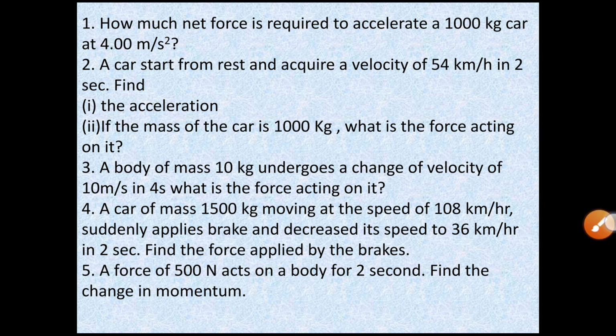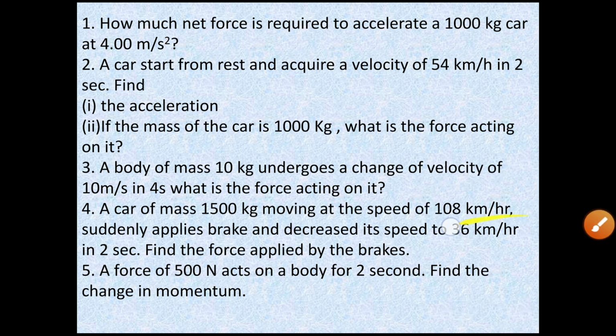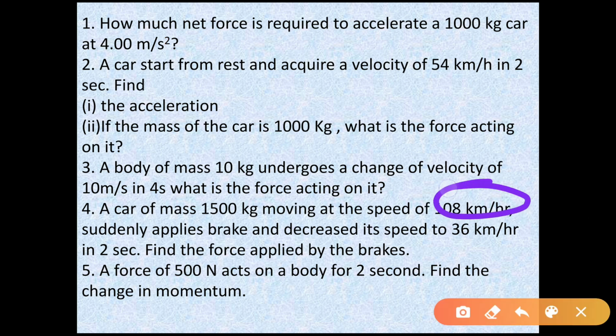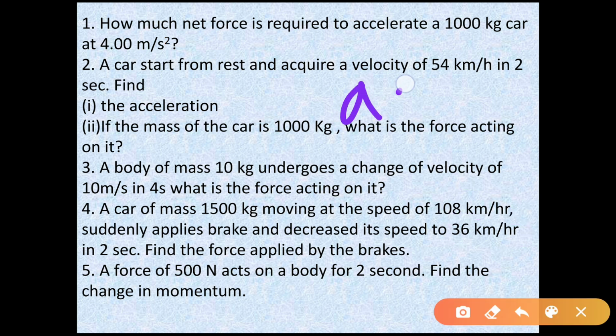So our initial speed is this, and when we apply the brake the speed decreases. So here v is this, you convert it into meter per second, and our final speed is 36 km per hour, convert it into meter per second. Then you can use the formula a is equal to (v minus u) by t. Here time is also given, so you will get the acceleration.